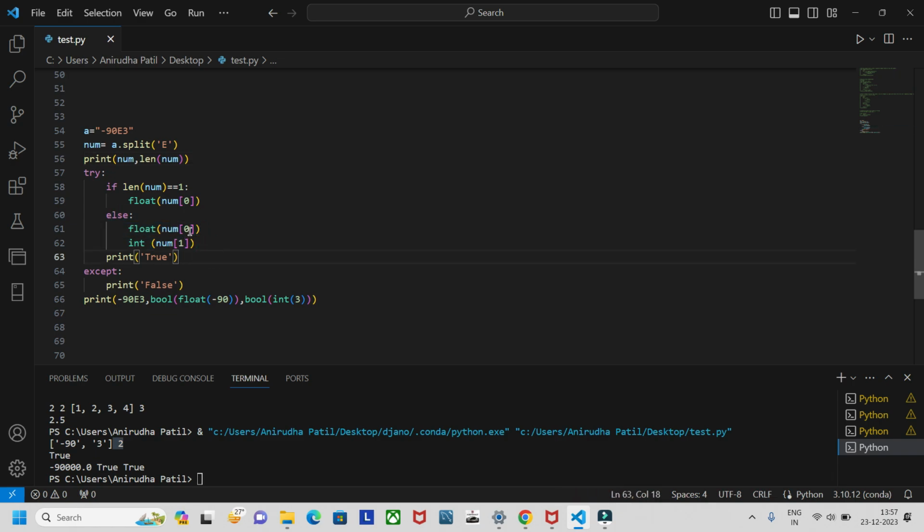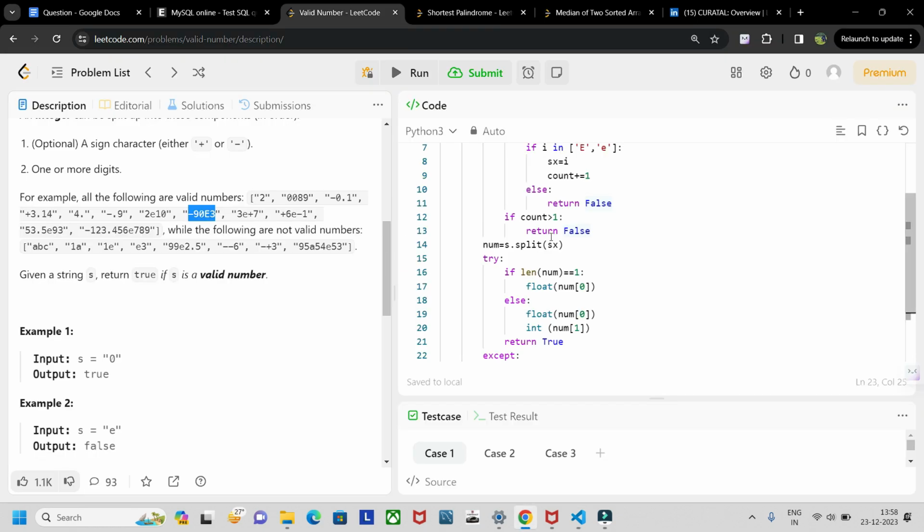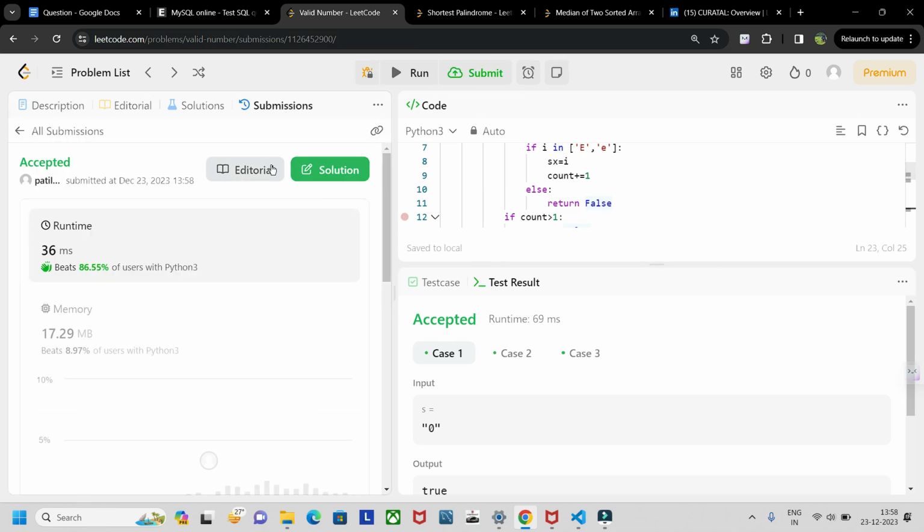Because float of num, that is minus 90, is true, and bool of int of 3 is also true. In this way it executes how the splitting takes place and validates a given number. If I run this code, it passes the test cases, and if I submit it, it is accepted. All the test cases are passed.